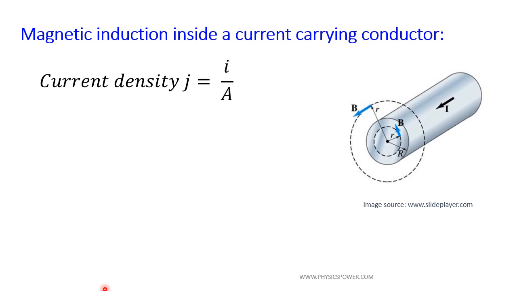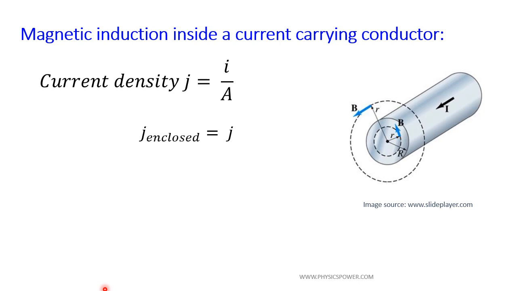Similarly, here also the current is proportional to the cross sectional area. For a uniform flow of current, the current density, the current passing through unit cross sectional area, is the same.